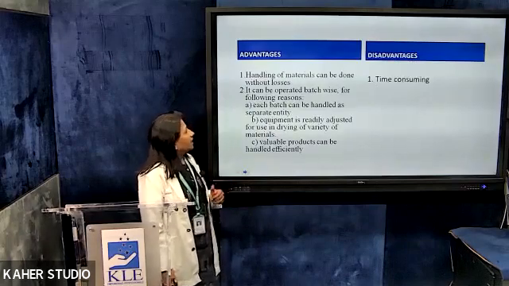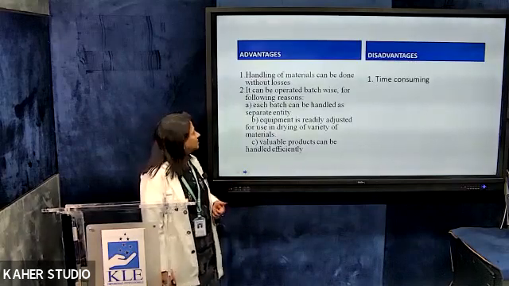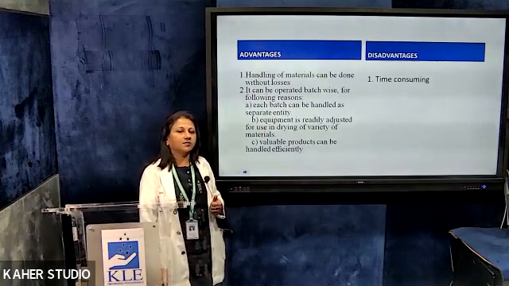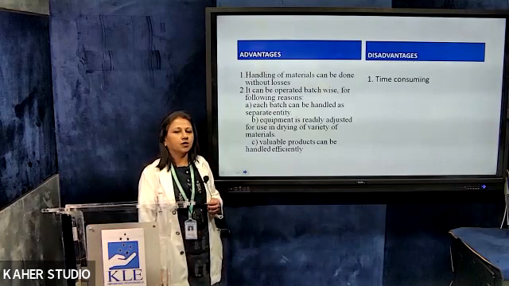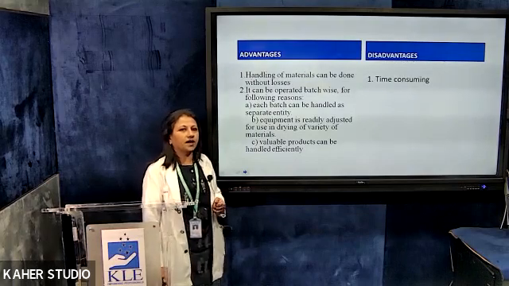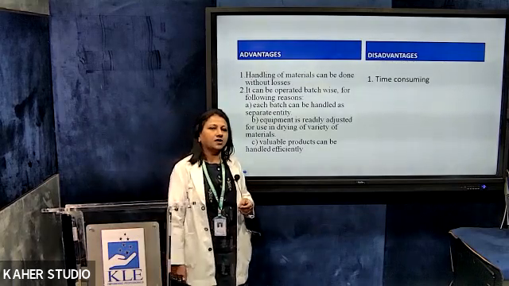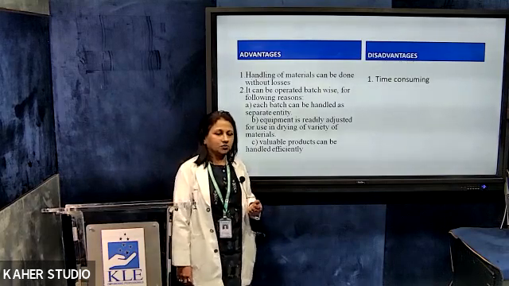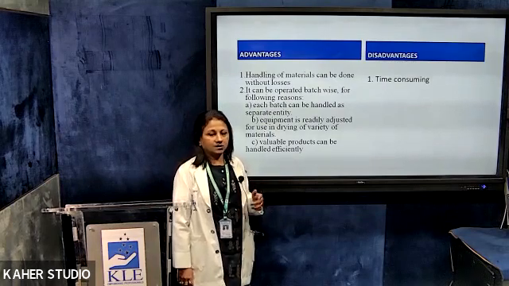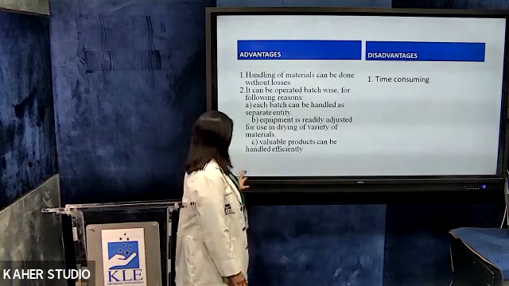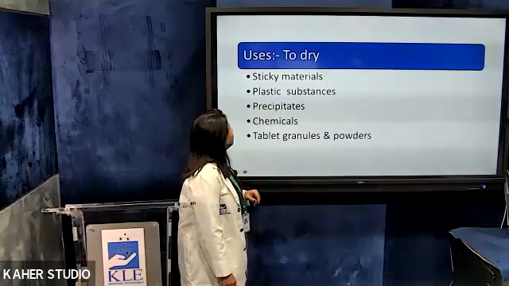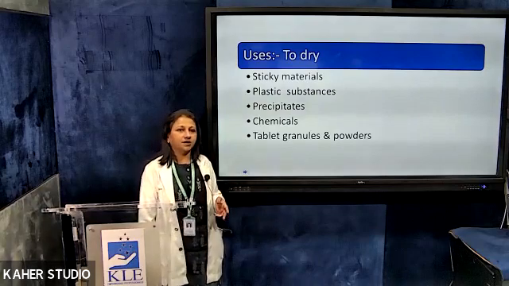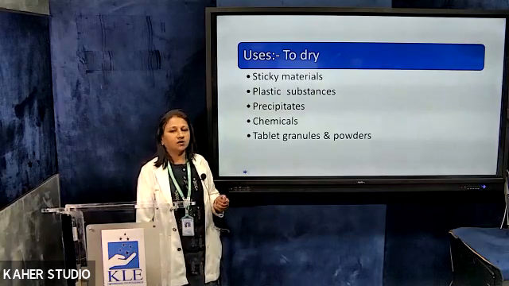So, the advantage: handling of the materials can be done without losses. It can be operated batch-wise for the following reasons: each batch can be handled as a separate entity. The equipment is readily adjusted for drying a variety of materials, and valuable products can be handled efficiently. The only disadvantage is that it is time consuming and also has a high labor cost, because you need excess labor to load and unload the materials. Uses: it is used to dry sticky materials, plastic substances, precipitates, chemicals, tablet granules, and powders.